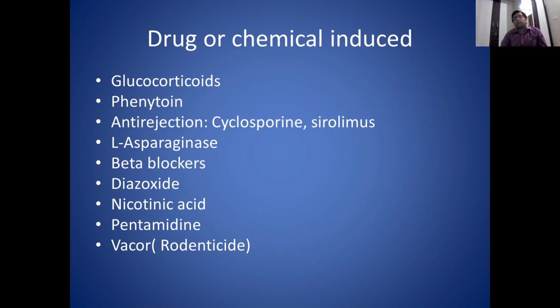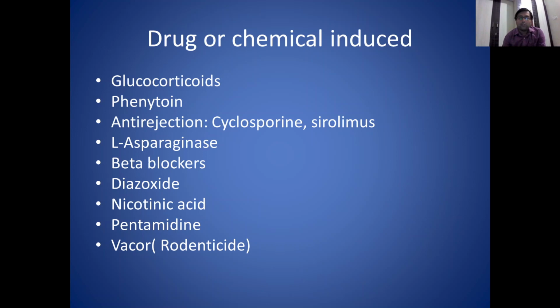Other important viruses, mumps and enteroviruses, also cause diabetes. But important to remember is rubella is highly associated with diabetes.